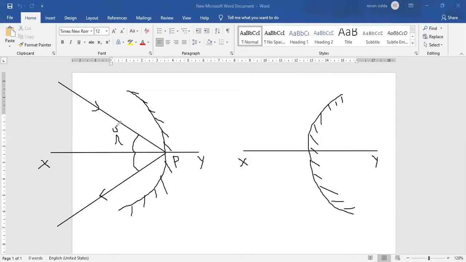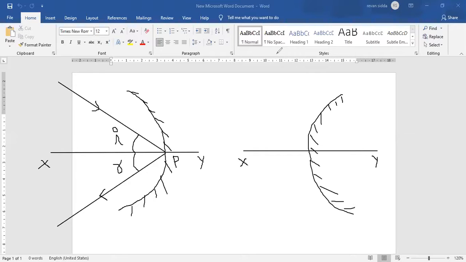What is I and what is R? I is nothing but the angle of incidence. R is nothing but the angle of reflection.